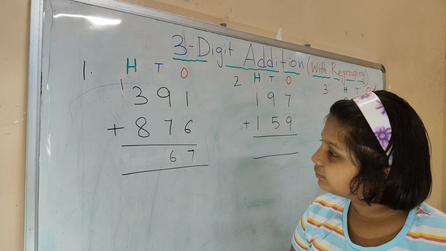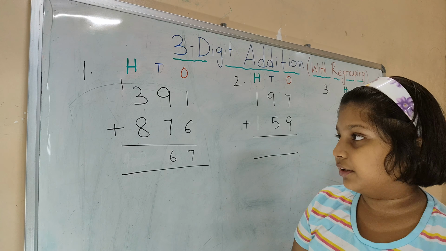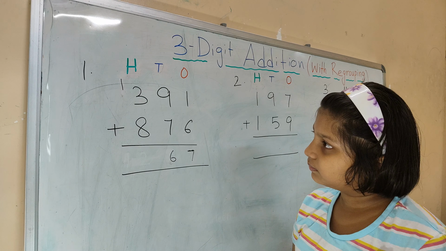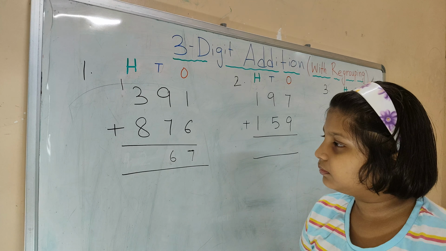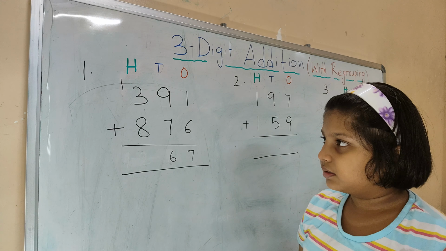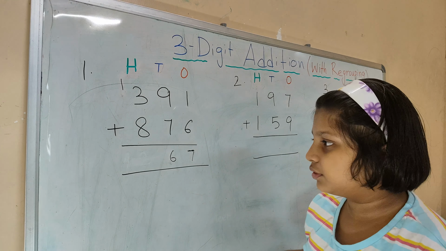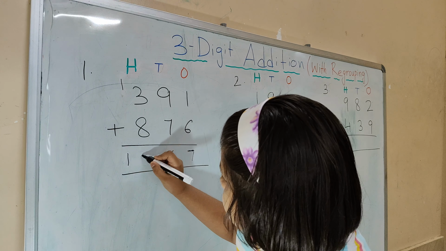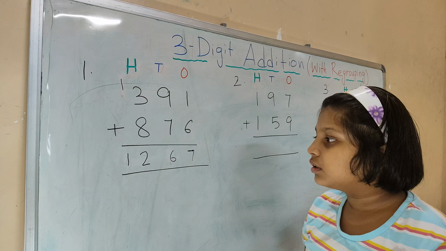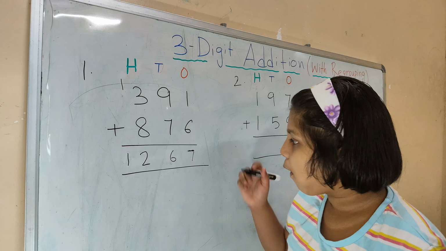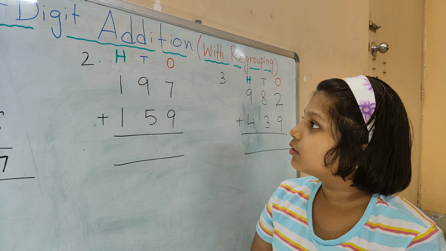Now count the 100 place. What are the numbers given in the 100 place? 3 and 8, and the carryover is 1. So 300 and 800, and the carryover is 1. Count: 8, 9, 10, 11, 12. Very good. So what is the answer? 1267. Very good. Move to the next question. Read the question.